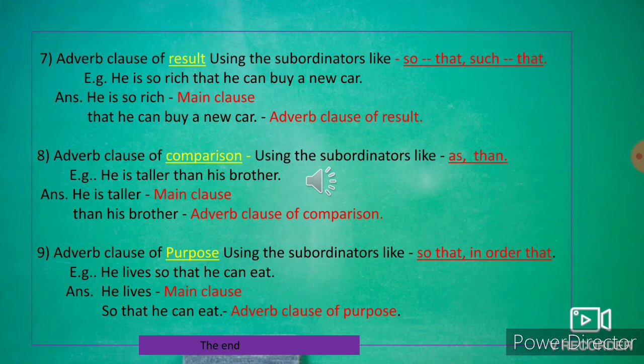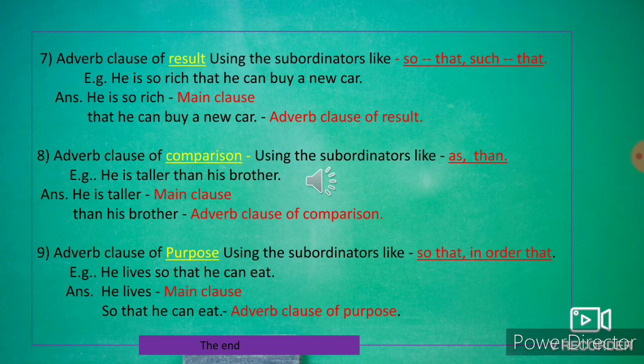Adverb clause of comparison, using the subordinators like as, than. He is taller than his brother. He is taller is the main clause. Than his brother is an adverb clause of comparison. Adverb clause of purpose, using the subordinators like so that, in order that. He lives so that he can eat. He lives is the main clause. So that he can eat is an adverb clause of purpose.